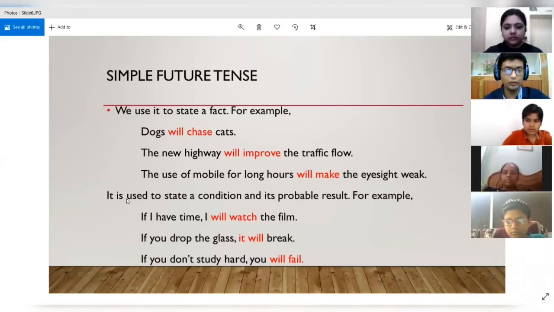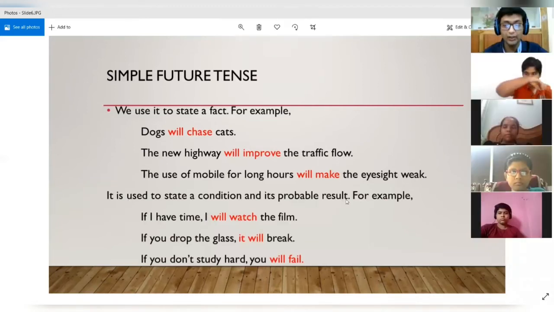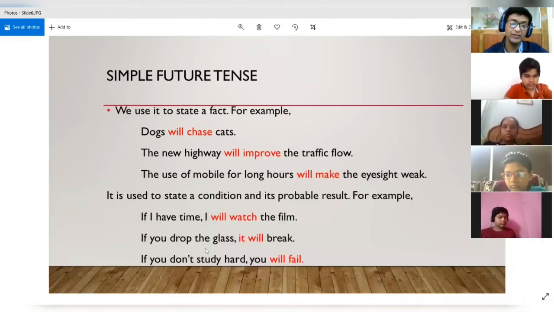So we were talking about how we use it to state a condition and its probable result, right? So if you see the second example, the condition is if you drop the glass. So this is the condition, then what will happen? It will break. So this is the probable result. If the glass is dropped, it is going to break, right?